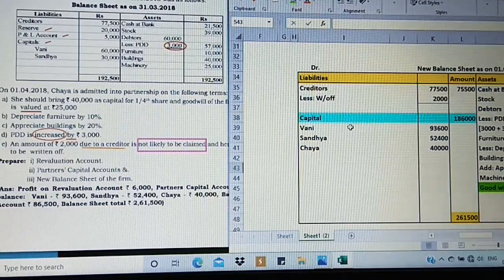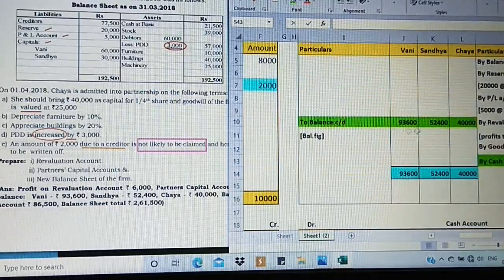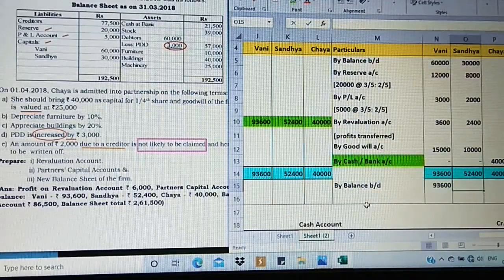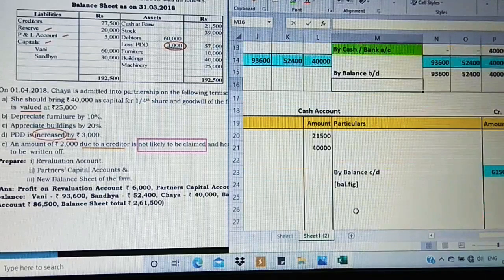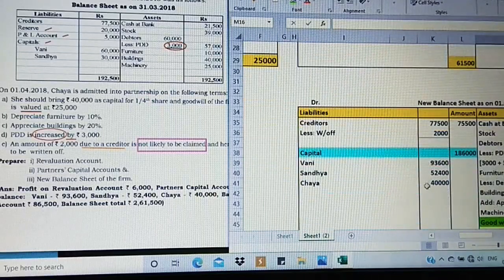Then apart from that, we have only the capitals to be taken of all the three partners as per the partners capital account. Your balancing figure is given. Yes, I have left to take up this after the total. By balance brought down 93,600, 52,400 and 40,000. As there is no change, the same is going to be copied. So now this value is being taken in the balance sheet. So I get the total capital as 1,86,000.